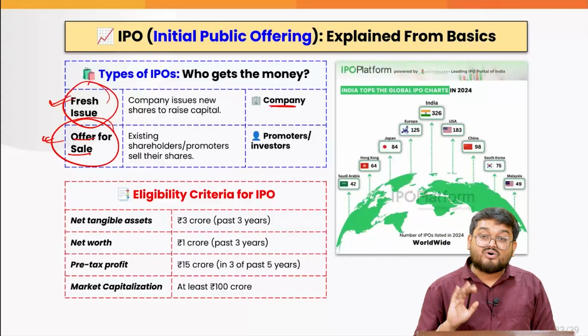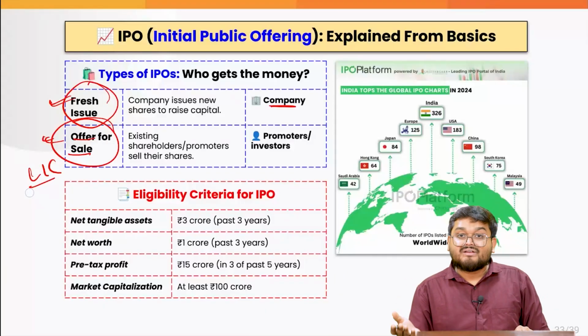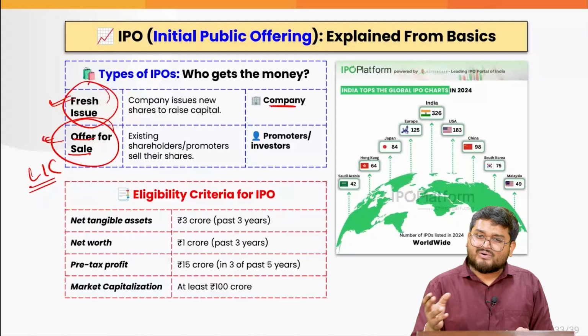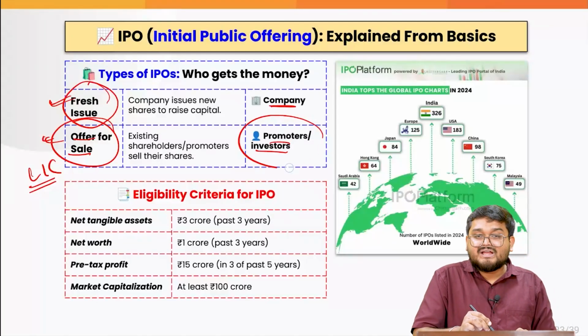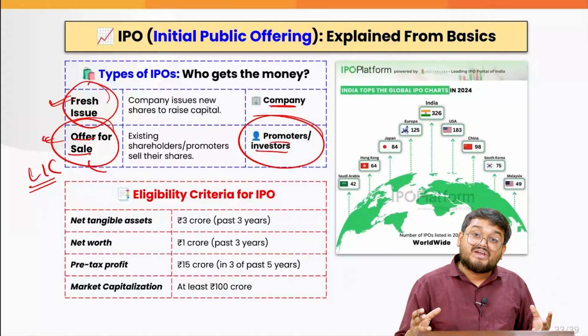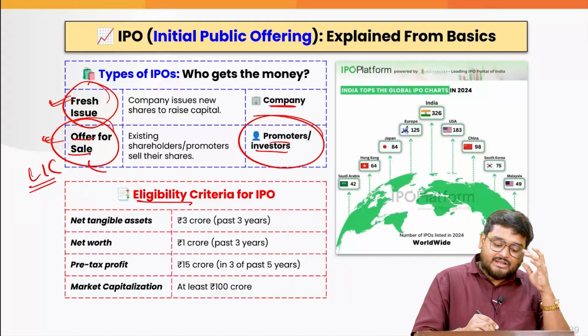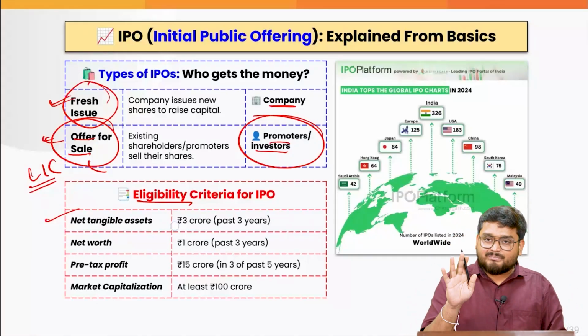They can also do an IPO, or there is a company known as the LIC, which also listed around 2020, 21, 22, where the promoters or the investors got the money because they listed in the stock market, and people like us got the shares. So mainly the eligibility criteria is that your net tangible assets, physical assets, must be around 3 crore for the past 3 years.